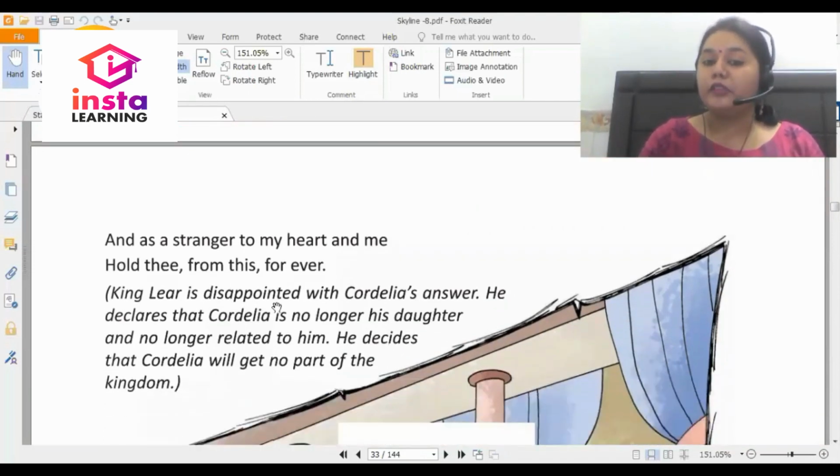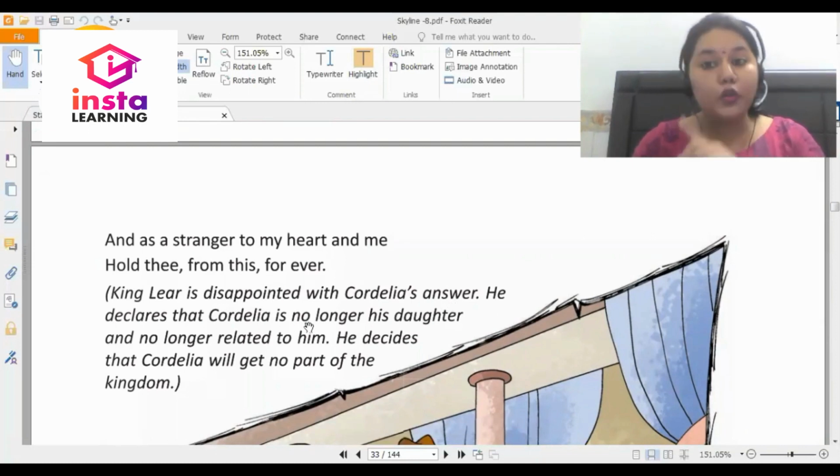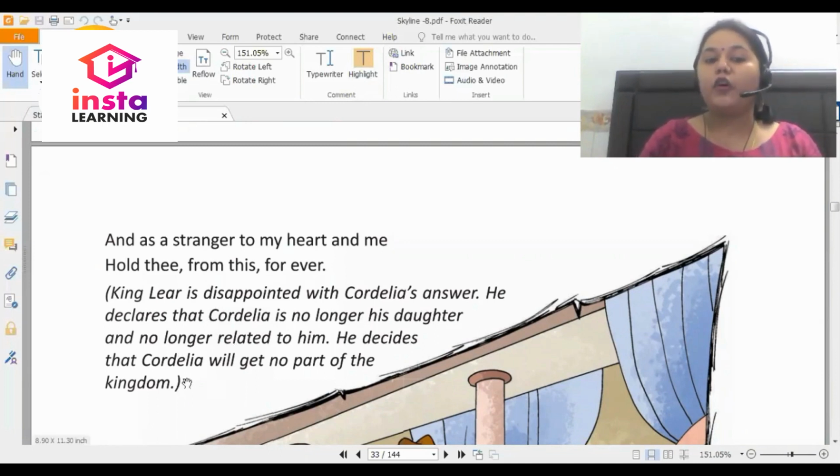King Lear is disappointed with Cordelia's answer. He declares that Cordelia is no longer his daughter and no longer related to him. He decides that Cordelia will get no part of the kingdom.